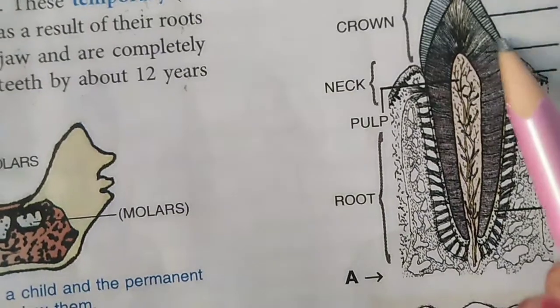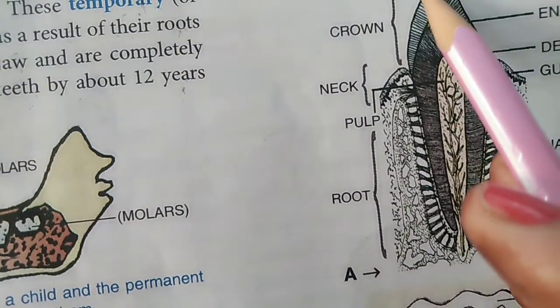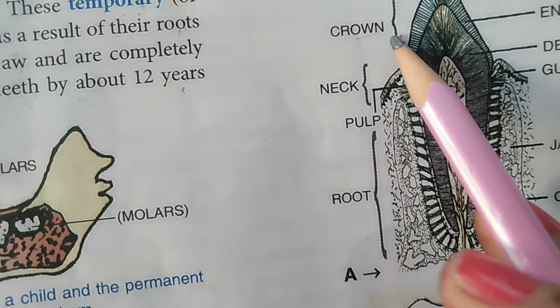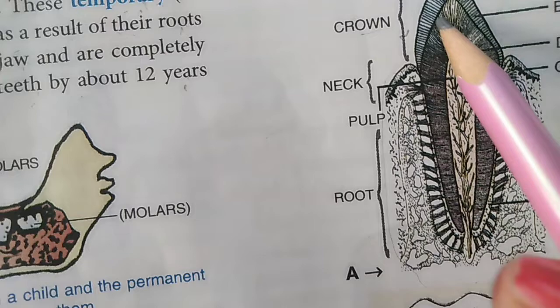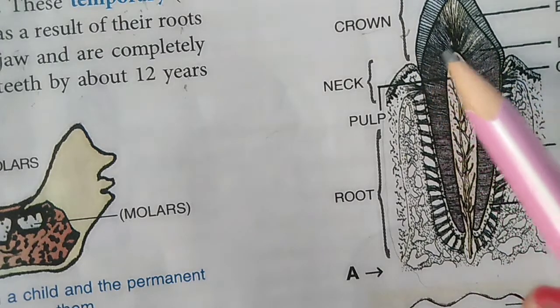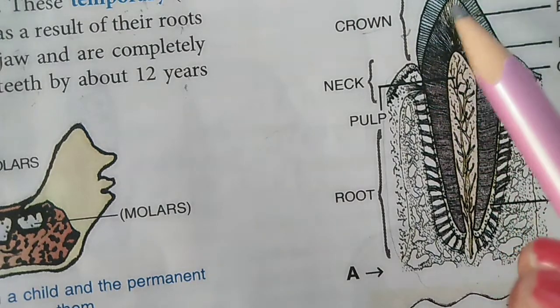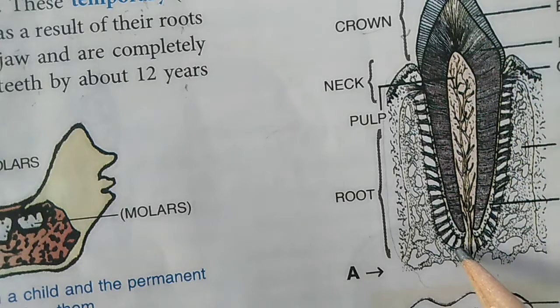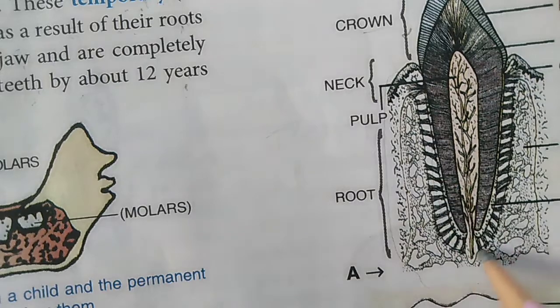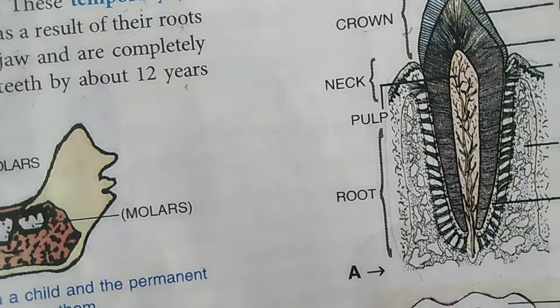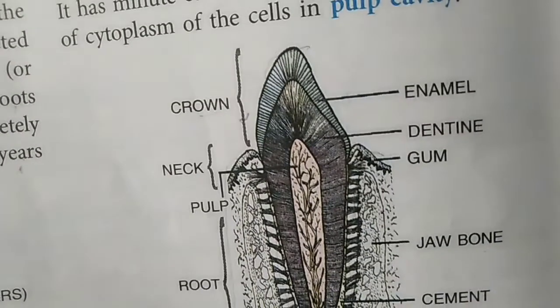One part is known as the crown, as you can see in this diagram. This upper part is known as the crown part, and this lower part is known as the root part. Now this crown part is mainly above the gums, and this root part is mainly embedded in a cup like socket of a jawbone. This you can see is a cup like socket of a jaw.